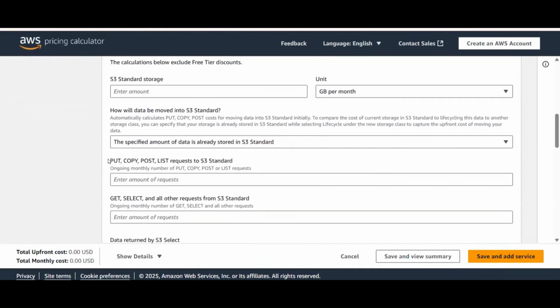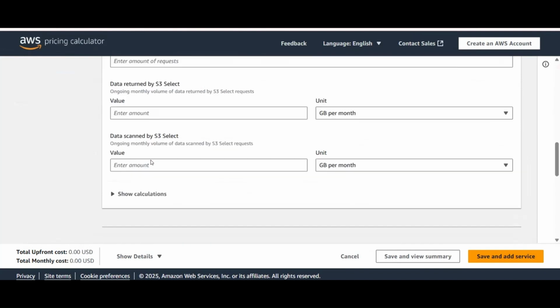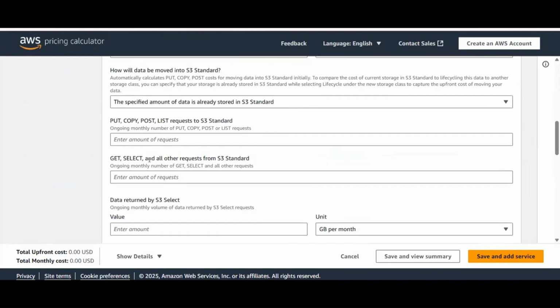You want to put the data, copy the data, or list the data according to requirements. You can select the number of requests being called. In this way, we can get a quote as well.